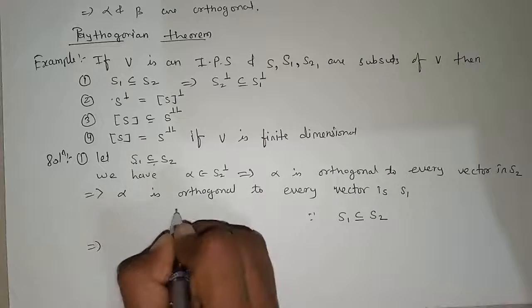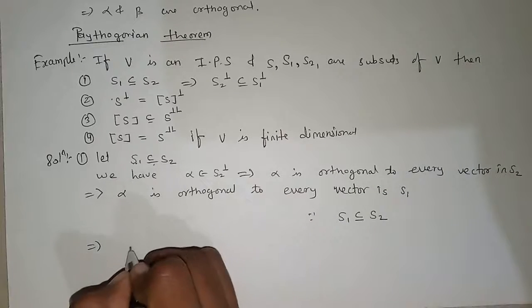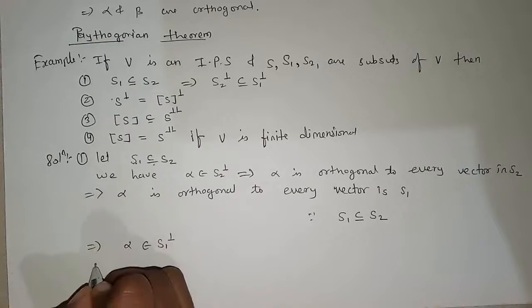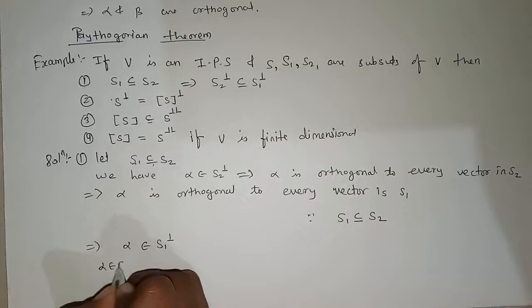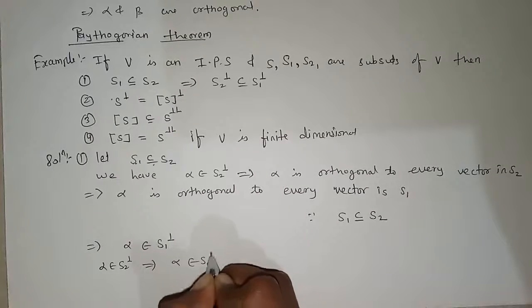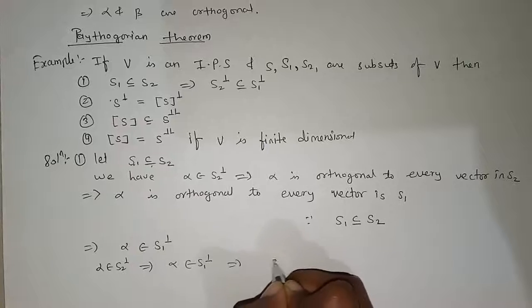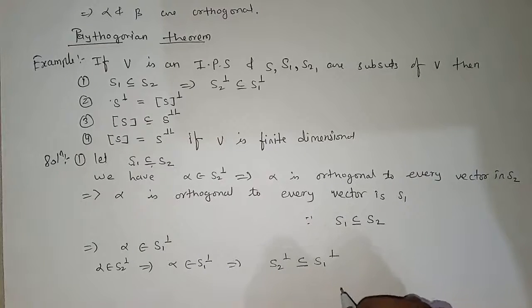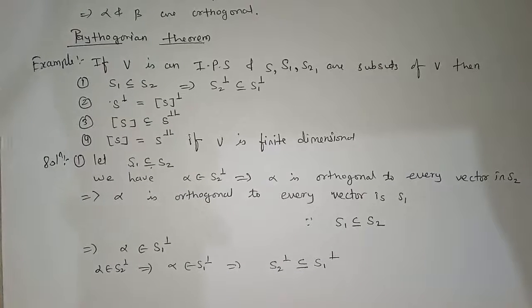Now if alpha is orthogonal to every vector in S1, this implies alpha belongs to S1 complement. This is what we want to prove. This implies alpha belongs to S2 complement implies alpha belongs to S1 complement. This implies S2 complement is contained in S1 complement. So the first thing is done. Now for the second one,